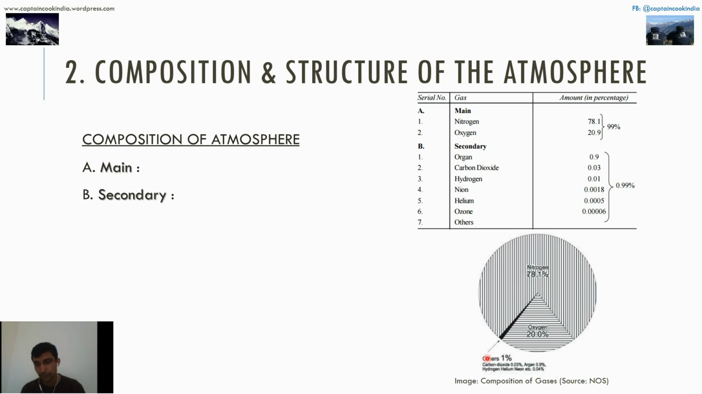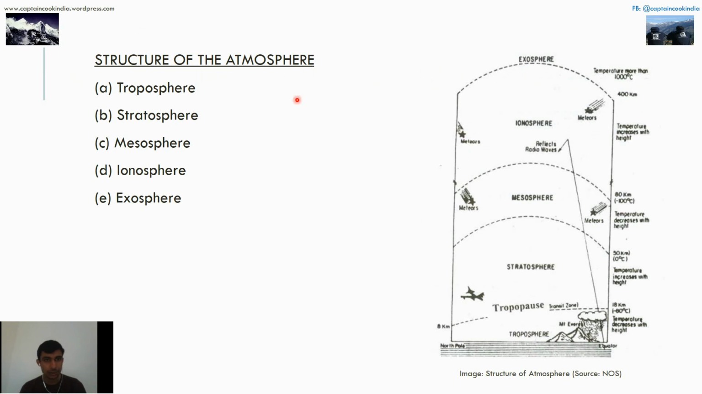Structure of atmosphere, as we know the structure of the atmosphere is combined of 5 different layered spheres of the earth, which include troposphere, stratosphere, mesosphere, ionosphere, and exosphere over here. The troposphere is the most important layer for the earth, because almost 75% of the gases needed by humans for living are present here, and the average height of this is almost 18 kilometers.